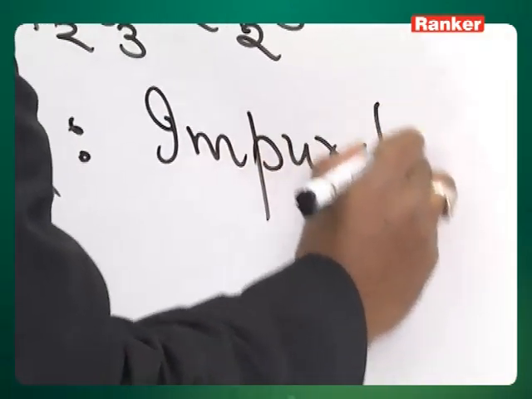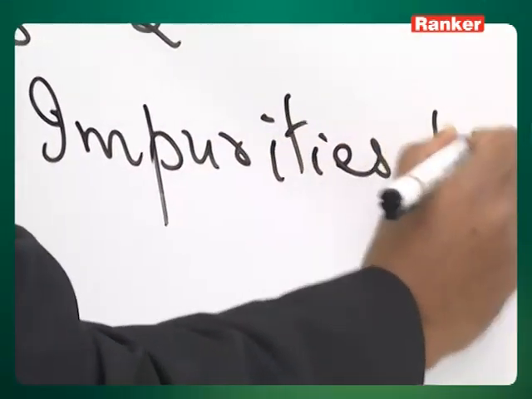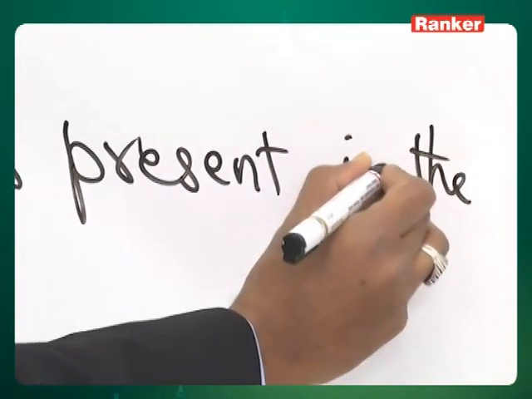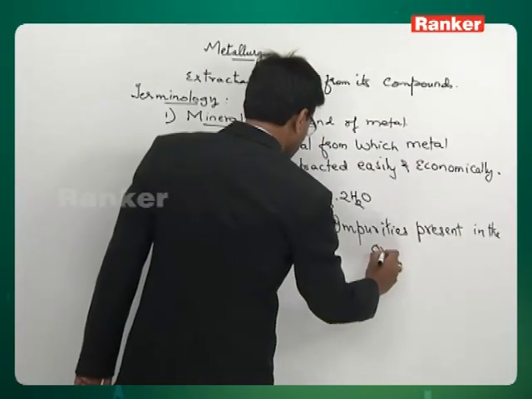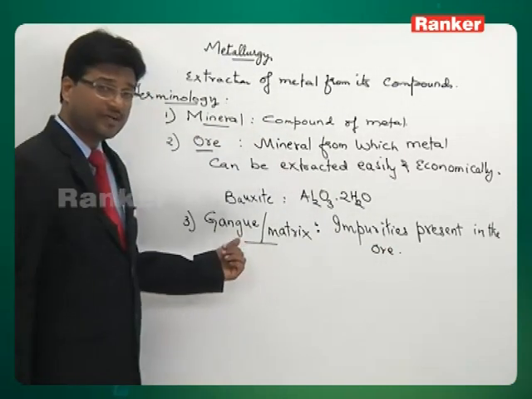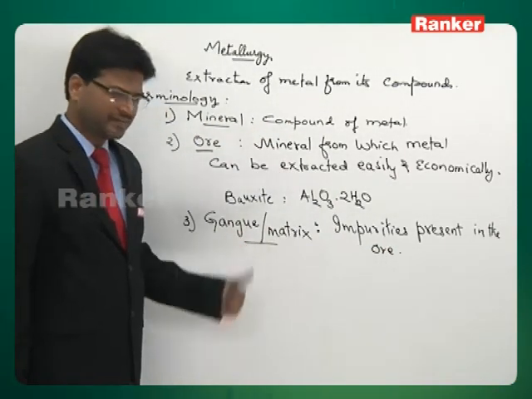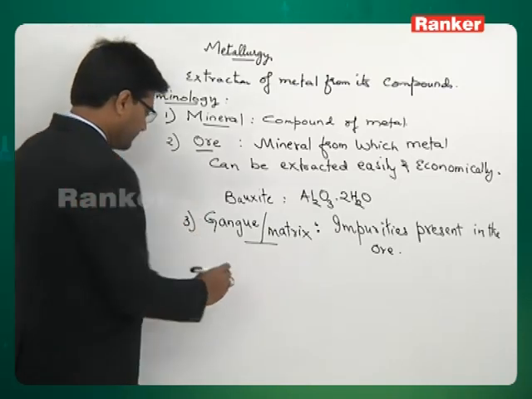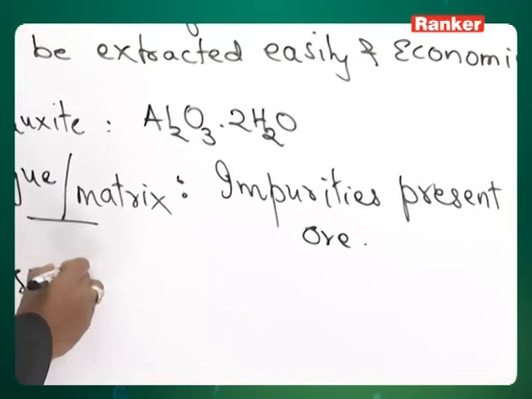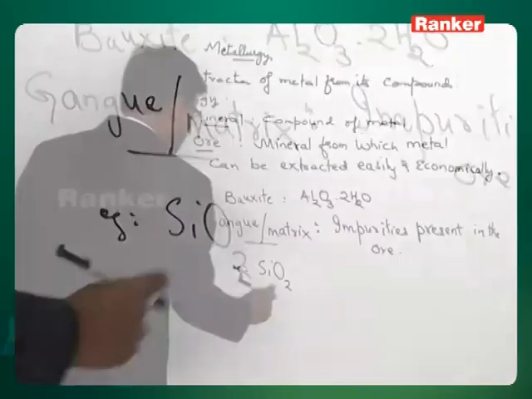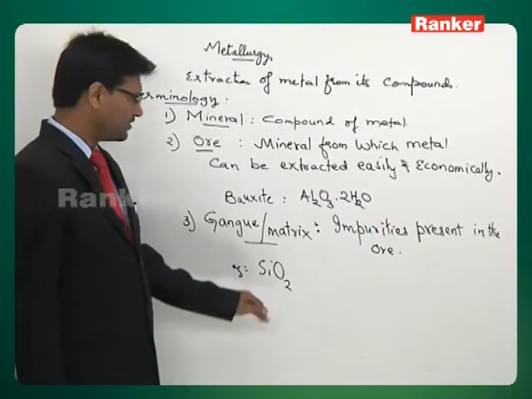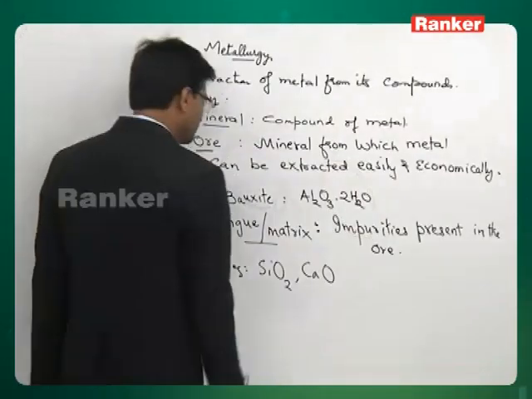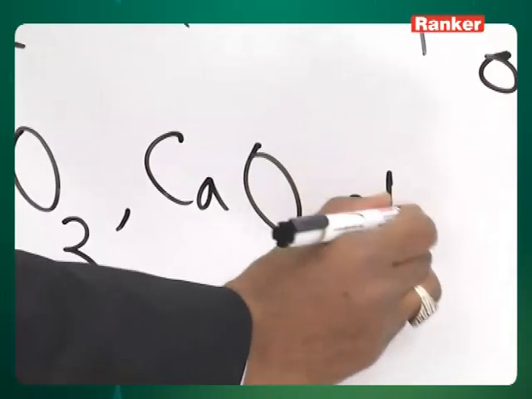Impurities present in the ore are called matrix or gangue. For example, it may be SiO2. In a large number of cases, SiO2, that is sand, is associated as an impurity. You can have alkaline earth metal oxides. Generally, calcium oxide is present as gangue.